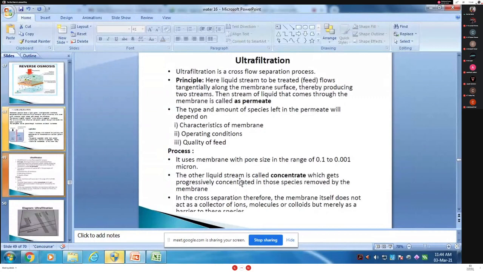The other liquid stream is called the concentrate, which gets progressively concentrated with the species removed by the membrane. In the cross-flow separation method, therefore, the membrane itself does not act as a collector of the ion molecules. So what is that? It is membrane filtration in which hydrostatic pressure, ultrafiltration.